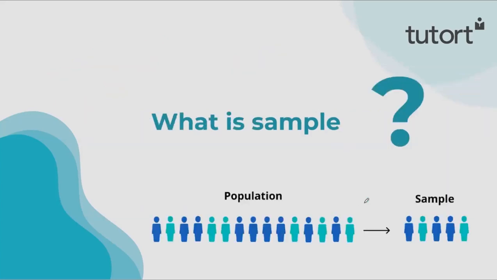Now let's move on to sample. What is a sample and why do we need a sample? Imagine a situation where we need to take the average salary of all the people in the country. Is it really practically possible to go and collect everyone's salary in the whole country? Is it practically possible to deal with the whole population?